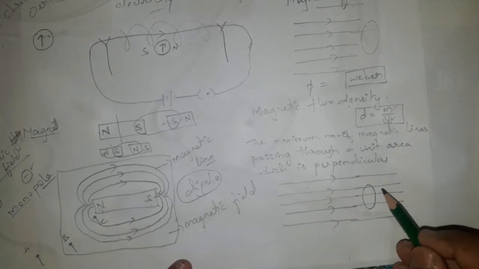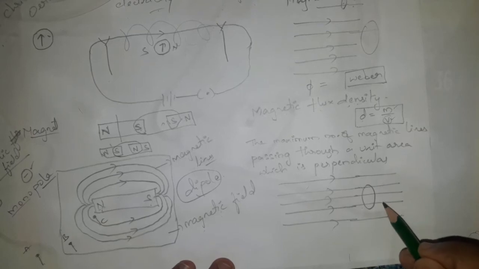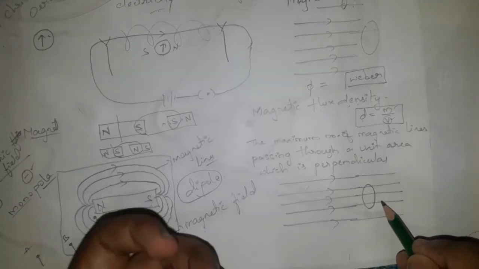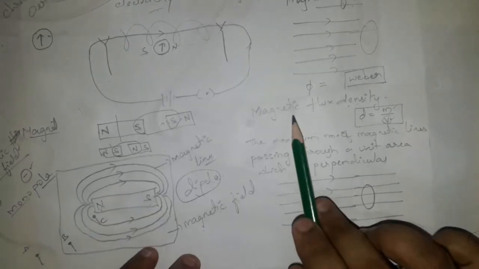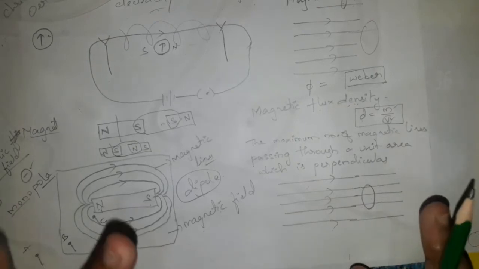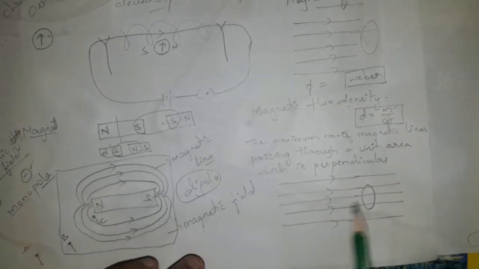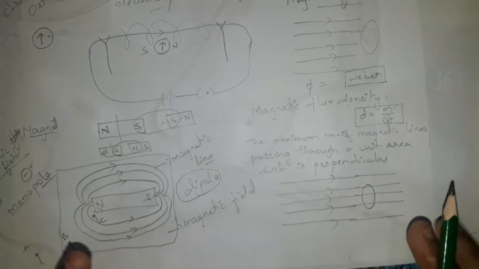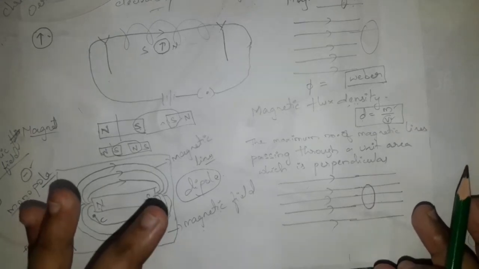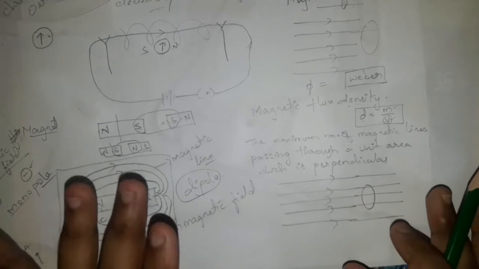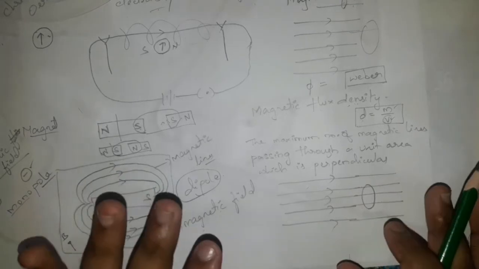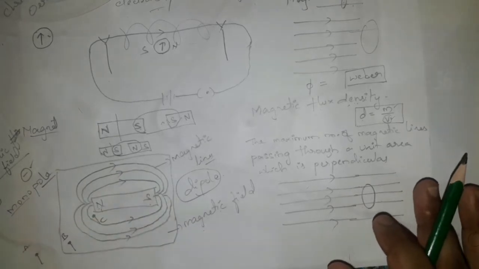Yes, 3. So 1, 2, 3. As 3 lines are passing, the magnitude of magnetic flux density is 3. If 2 are passing, we call it 2. If no lines are passing through it, then we call it zero flux density.